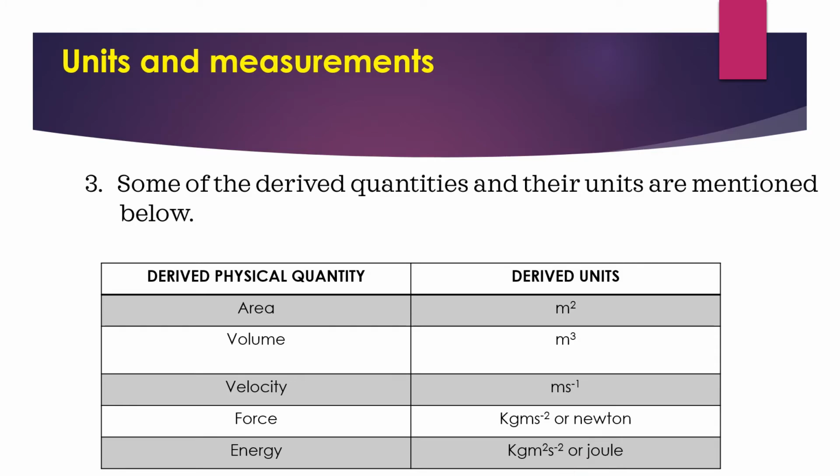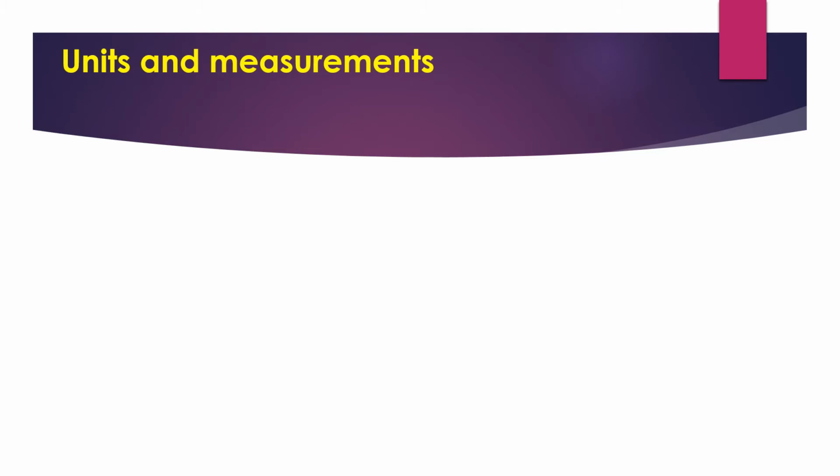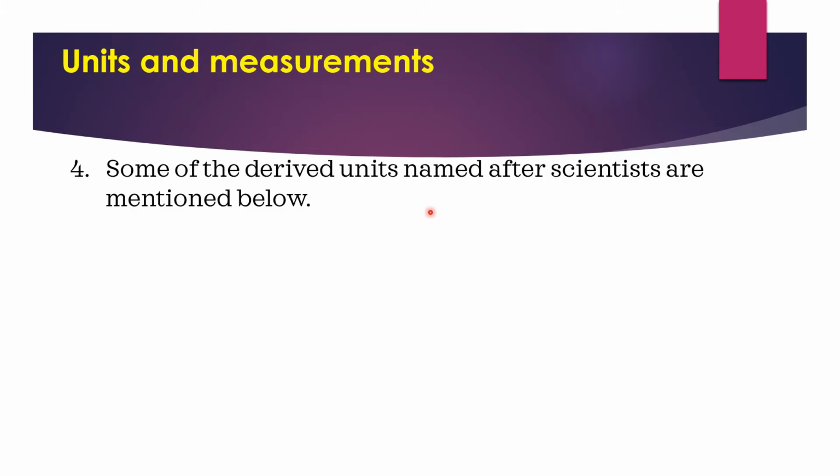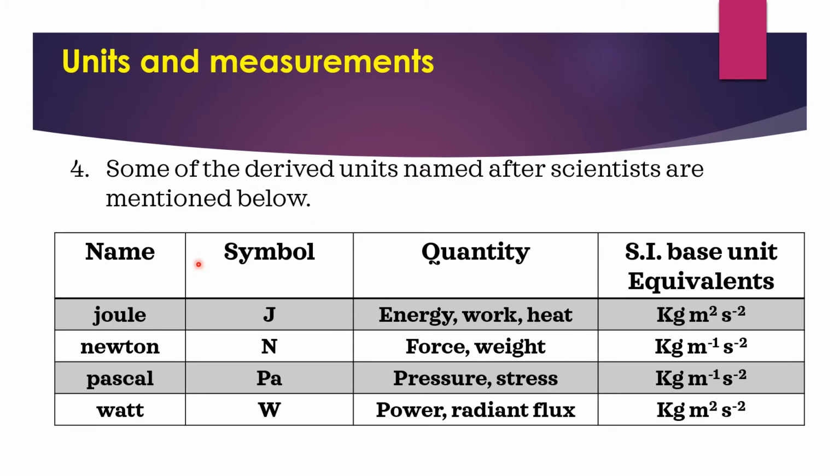Okay, next. In units and measurements, some of the derived quantities named after scientists are mentioned below. Here are the scientist names. On behalf of scientists, we are writing the symbols and its units. Suppose scientist name joule.